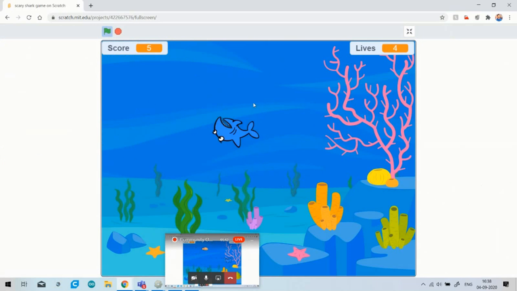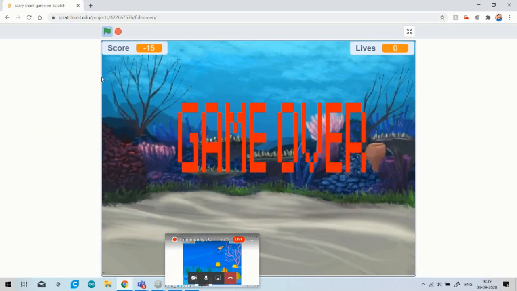It's now eating the safe fish, it's now eating the toxic fish, and the toxic fish always appears from the right side. You can see that lives decrease by eating the toxic fish. Lives decrease by -1. And game over. You can see that all the sprites behind our game are now hidden and only the game over screen appears.